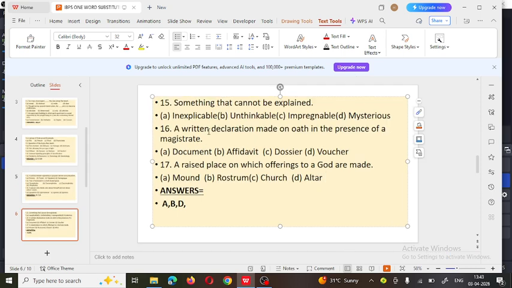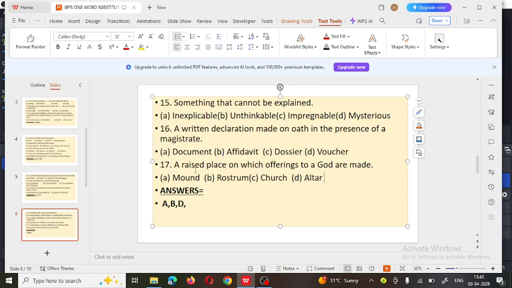In the presence of a magistrate, a written declaration on oath is called, options are document, affidavit, dossier, and voucher. So it is called affidavit.